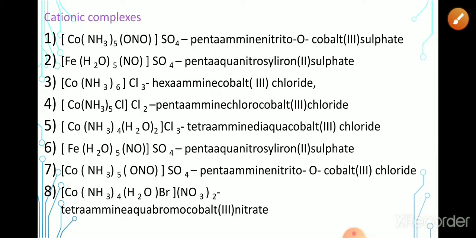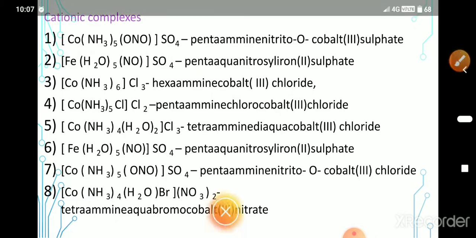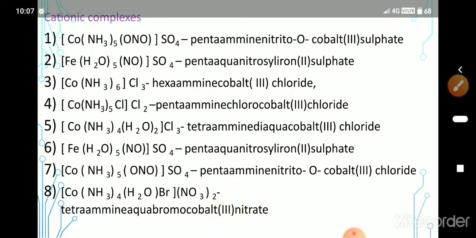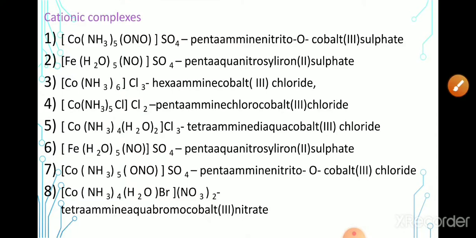Next one, [Co(NH3)6]Cl3. There are 6 ammonia, therefore hexaammine cobalt, oxidation state 3, chloride. Hexaammine cobalt(III) chloride. Simple one. Next, [Co(NH3)5Cl]Cl2. Two types of ligand, arranged in alphabetical order.